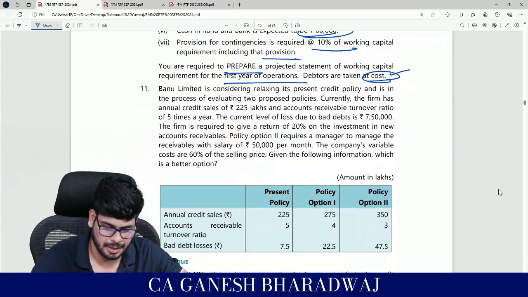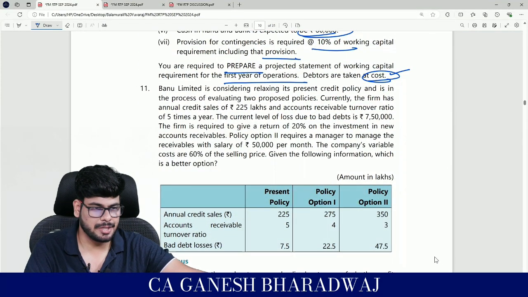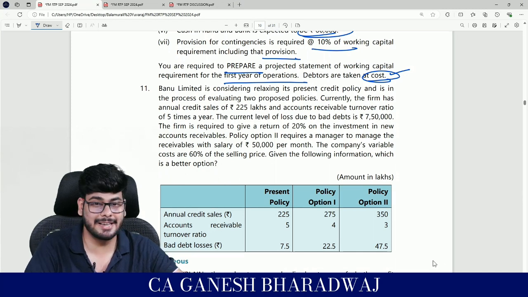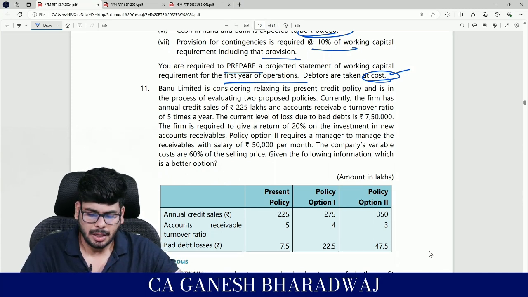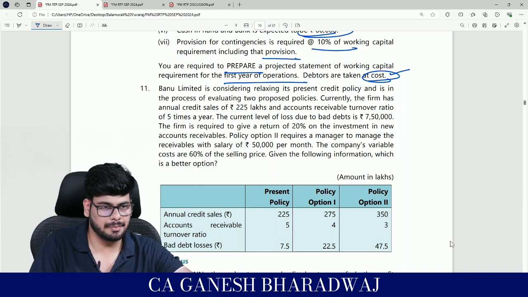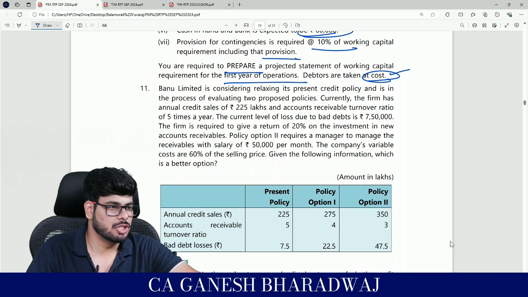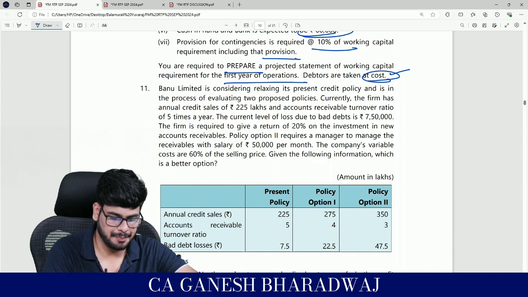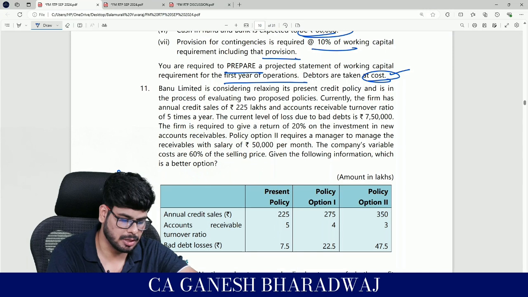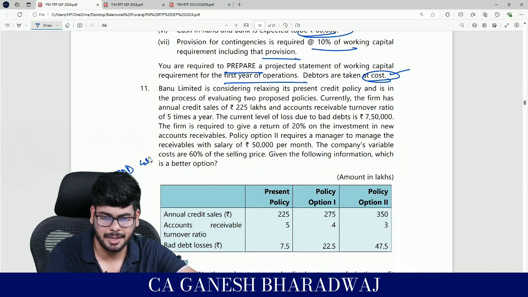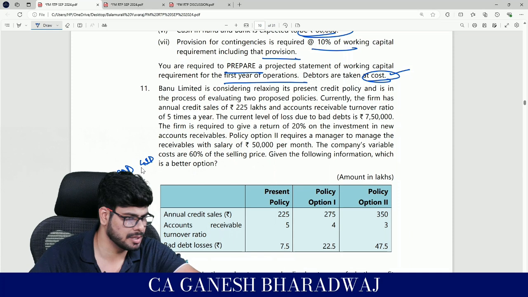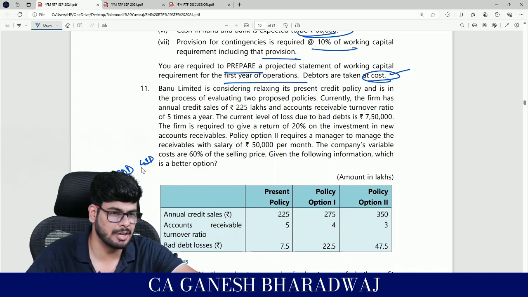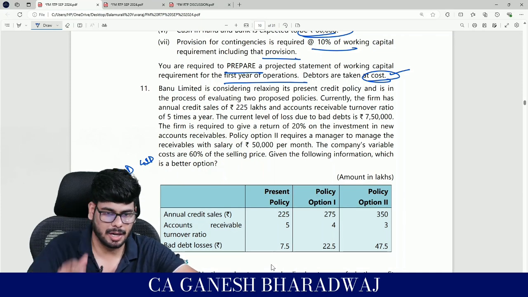Okay, so the next question is regarding receivables management. Now guys, when I'm running a business, I can define or coin my credit policy. If I'm selling today, should I give my debtors a 20-day credit period, or 30 days, or 45 days, and so on? I need to decide, correct? This is one very challenging decision that I need to take, but how will I take it? You tell me, as a thumb rule, which is better, more or less?